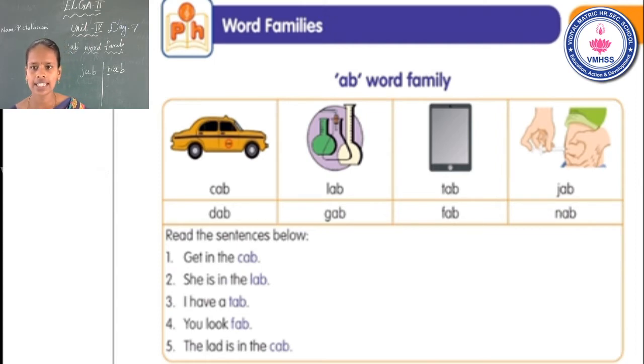First sentence, get in the cab. Second one, she is in the lab. Third one, I have a tag. Fourth one, you look fat. Fifth one, the lad is in the cab. Is that clear? Now go to the next one.